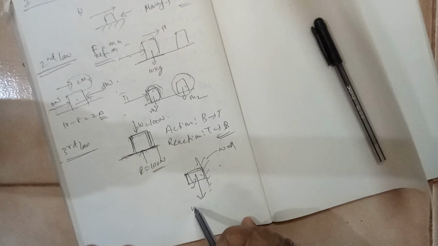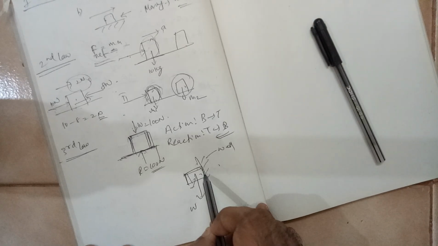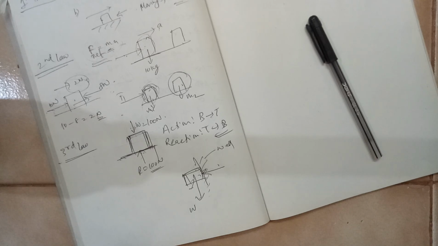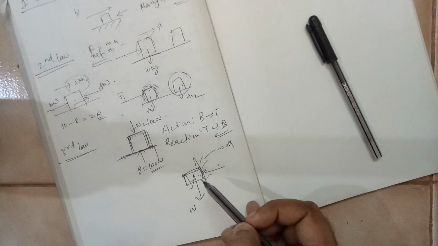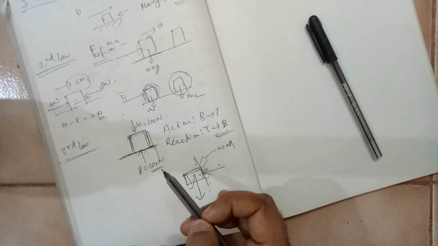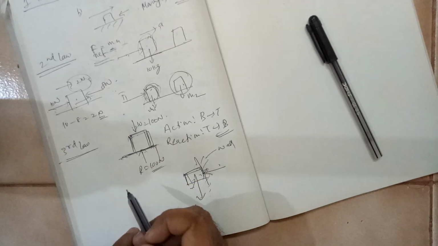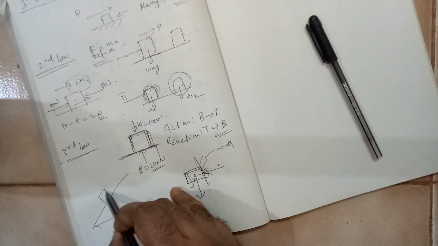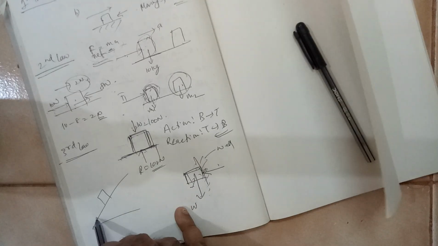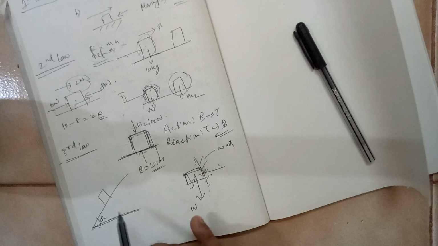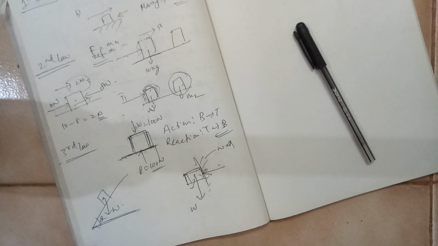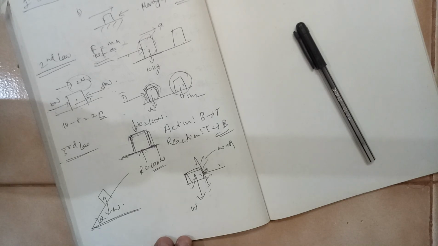The block's weight will be acting downward, but the reaction will be acting in this direction. The weight will always act vertically downwards. Even if you take an inclined plane, making some angle theta with the horizontal axis, the weight will always act vertically downward.